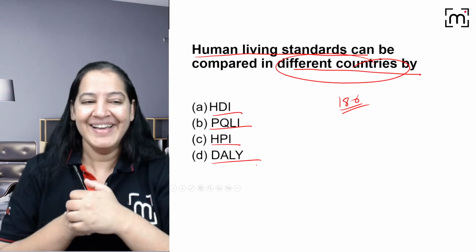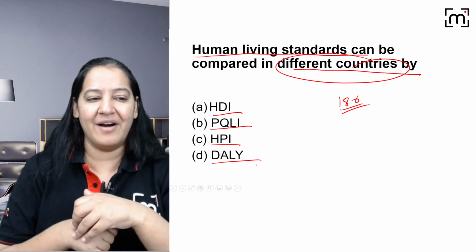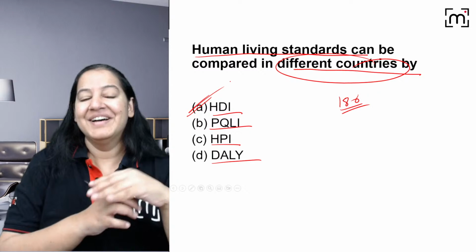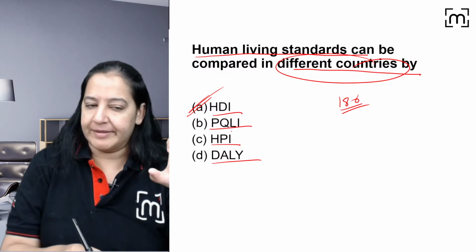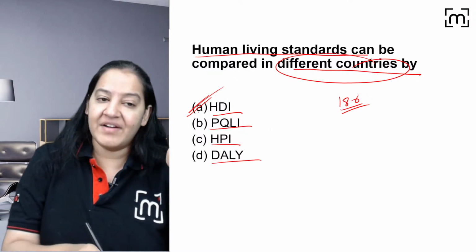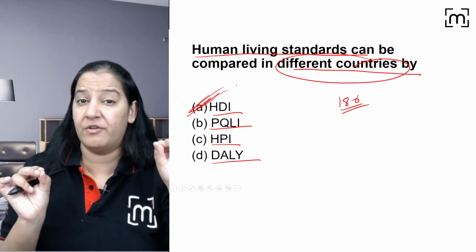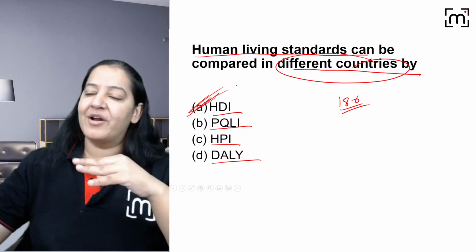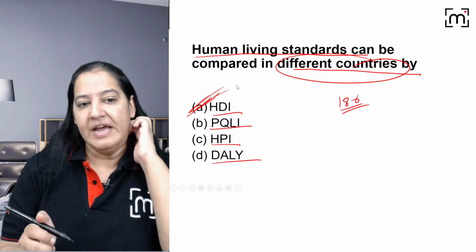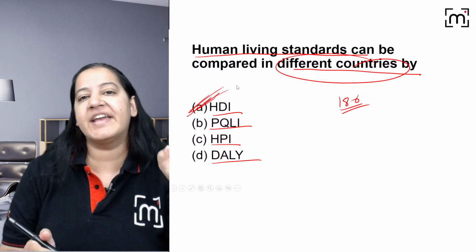What is India's rank? Yes, yes. Osama, very good. First to answer. Aditya, Sunanya, Ram, Kuldeep, Roshni, Gaurav, Abdullah, everyone is right. The correct answer is HDI. So PQLI also gives standard of living, but we don't rank in that. The value is 70, but we do not do the ranking. Ranking is done using HDI. We consider income. Money is important for quality of life. We consider that, and country to country we compare, right? The countries which are richer have higher HDI values, and the countries which don't have much money have lower HDI values. HDI indicates the quality of life.